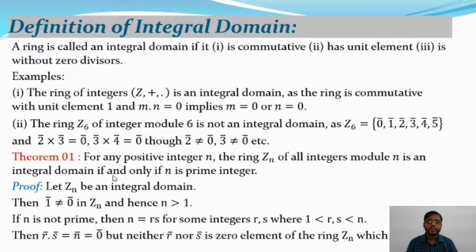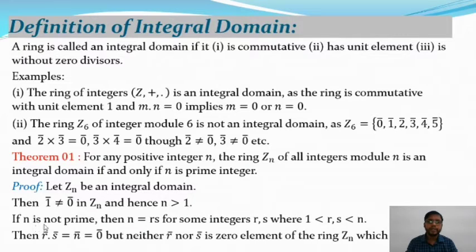So here is the proof of the above theorem. Let Zn be an integral domain. From this we shall prove that n is a prime integer. Then 1 is not equal to 0 in Zn, and hence n is greater than 1.